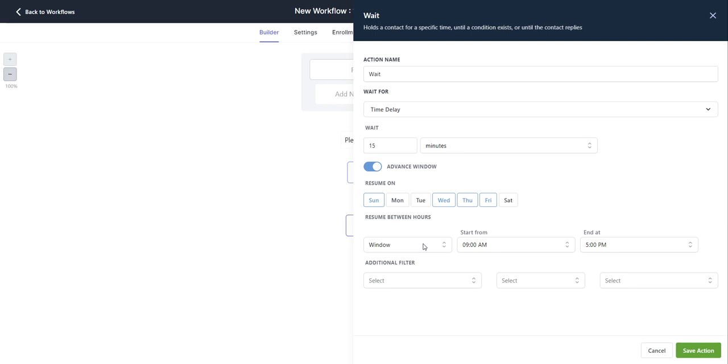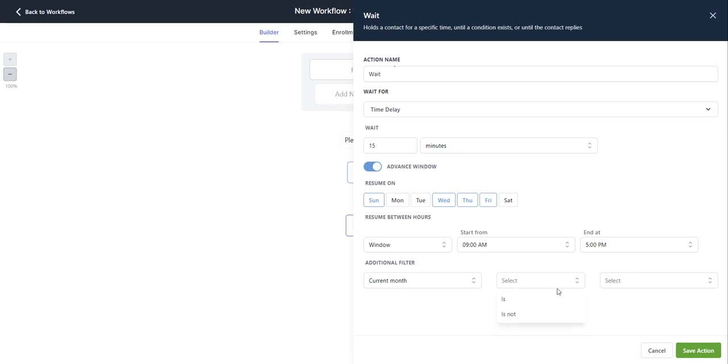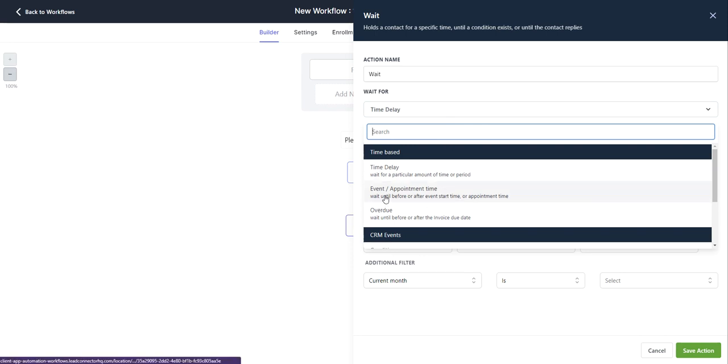And then you can resume your workflow between hours, either exact or a window, and then select your start time and end time. You can also add additional filters by selecting current day of the month, current month, or current year. Selecting those, you can select from these drop downs again, is or is not, and then you can select month here.